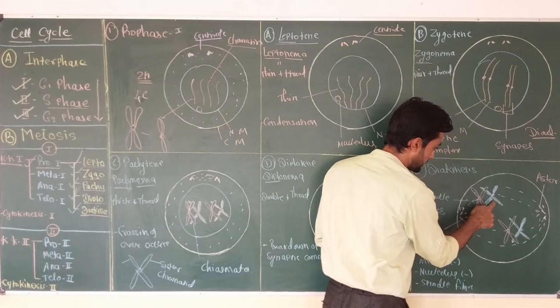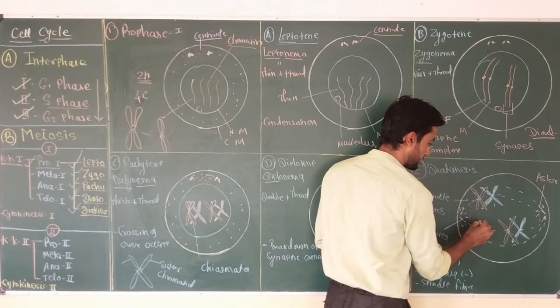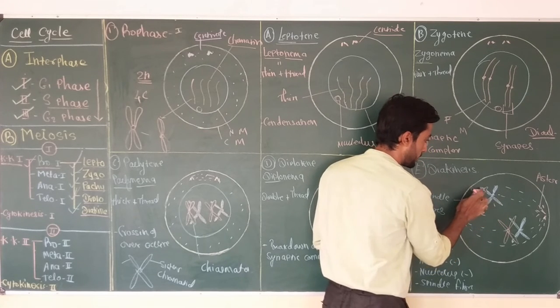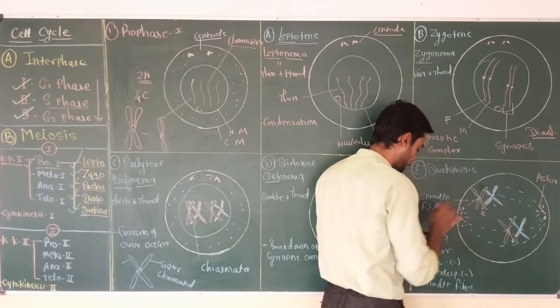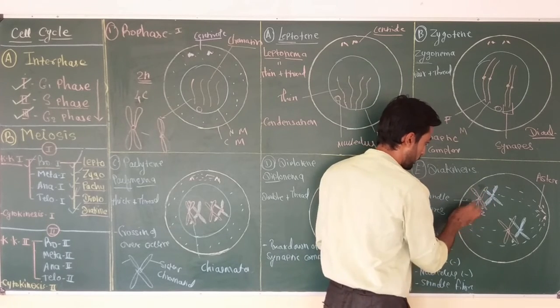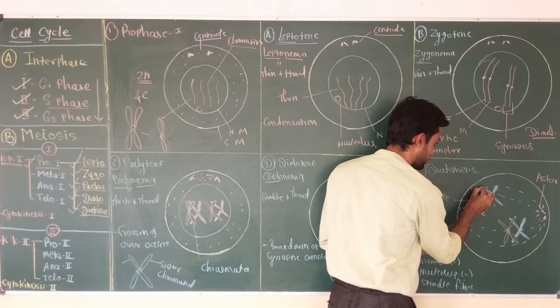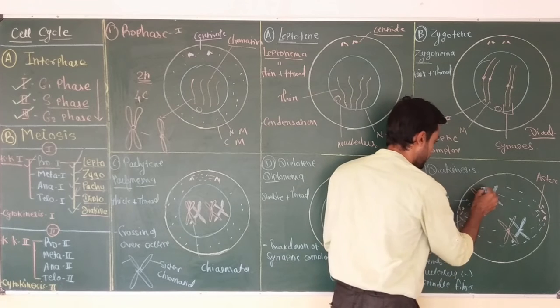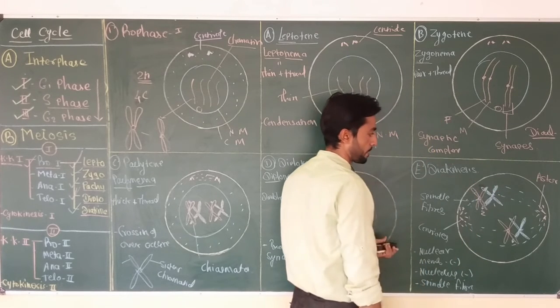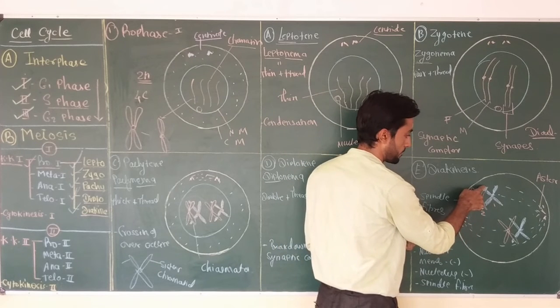Now, suppose this is chromosome number 1 and this is chromosome number 2 of a pair. This chromosome is going to have a short fragment of the second chromosome at the end, while chromosome number 2 is going to have one short piece of chromosome number 1 at the end.